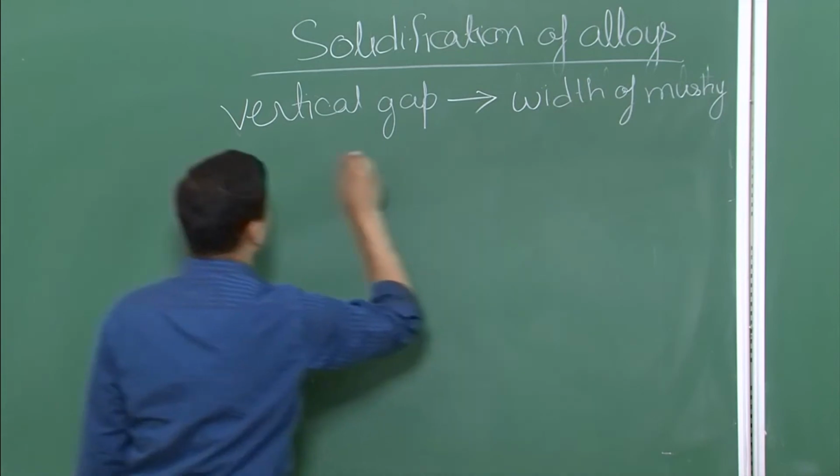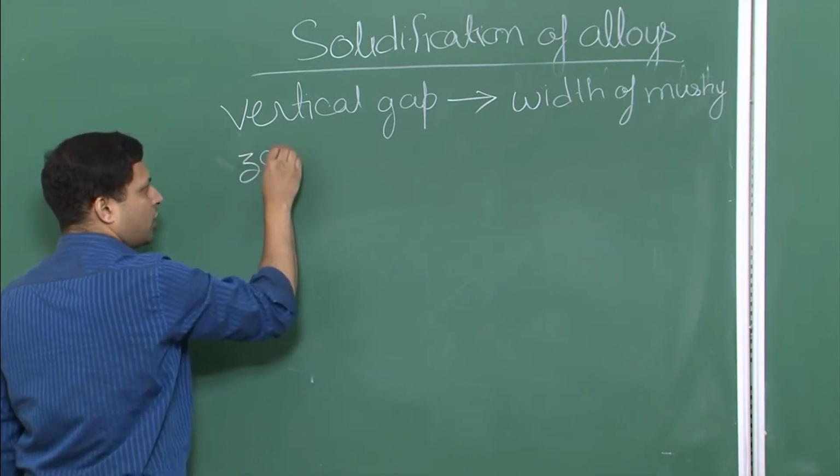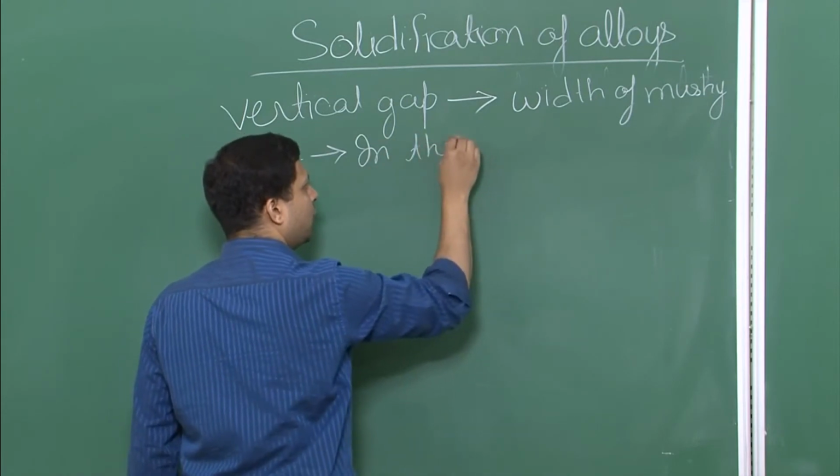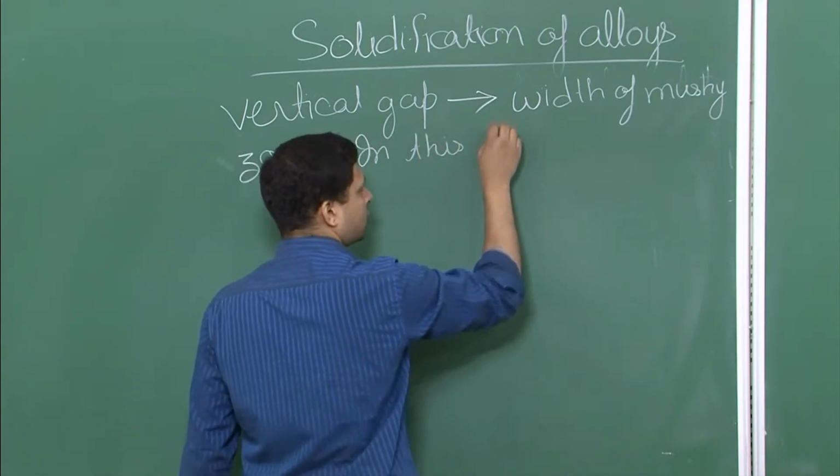And why is it named like this? Because it is in this region that both liquid and solid coexist.